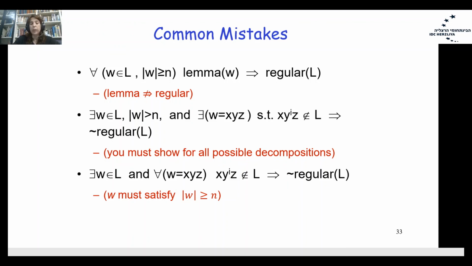Another common mistake. You show that there exists the word W, and for all decompositions of W into X, Y, Z, X, Y to the power of I, Z does not belong to L, therefore the language is not regular. But please pay attention. Here, nobody mentioned that the word W that was chosen has length greater than or equal to n, and it should have the length greater than or equal to n. So don't make those mistakes, please.